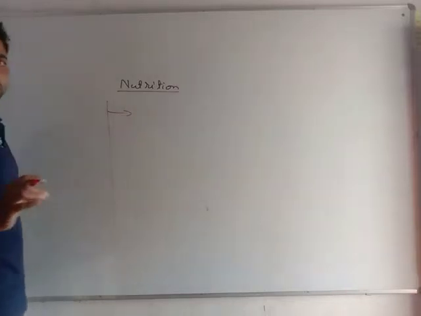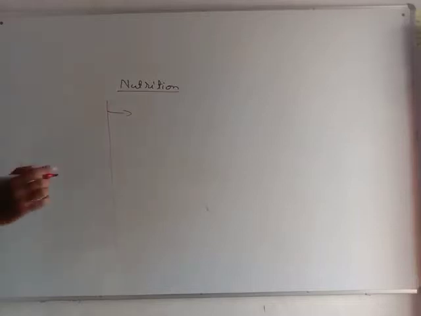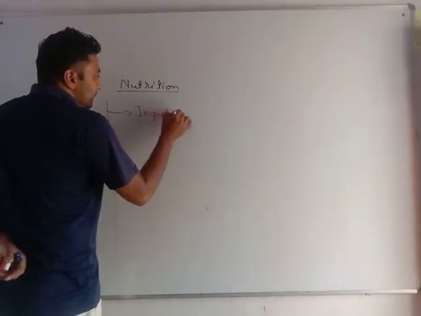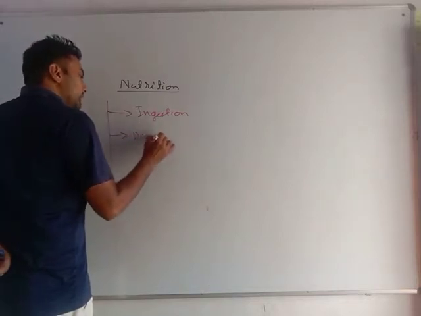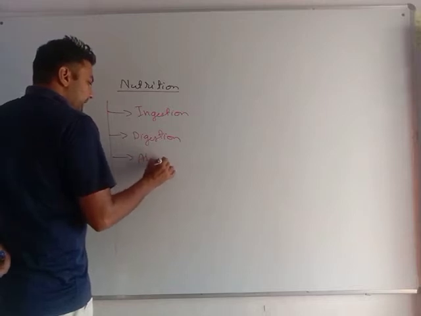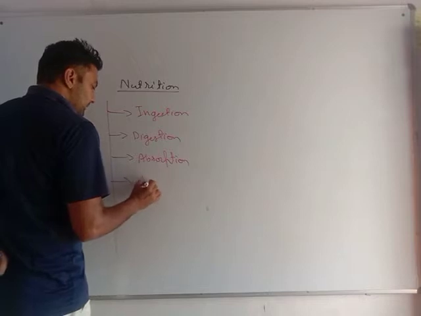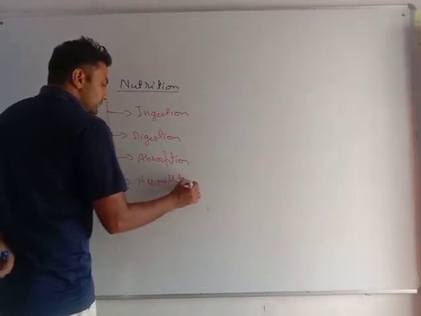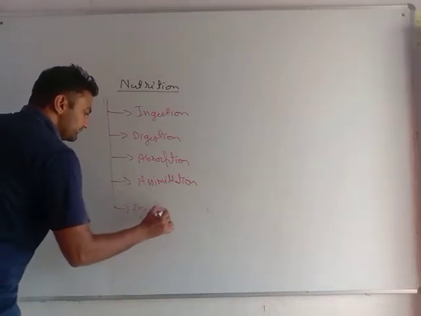See, if any organism has to do nutrition, what it does is all these processes: ingestion, digestion, absorption, assimilation, and at last egestion.